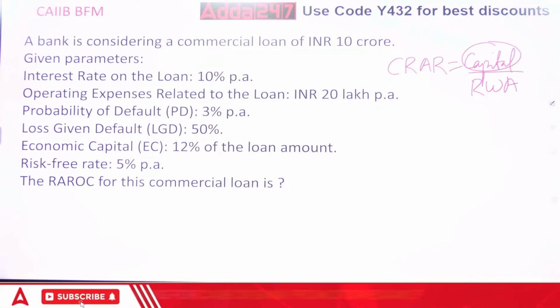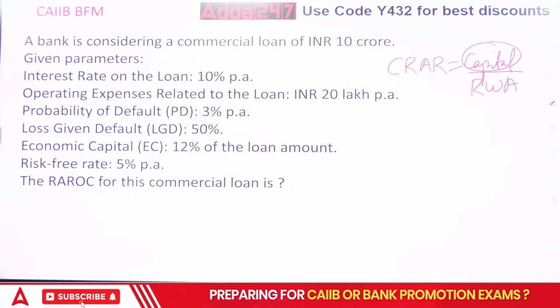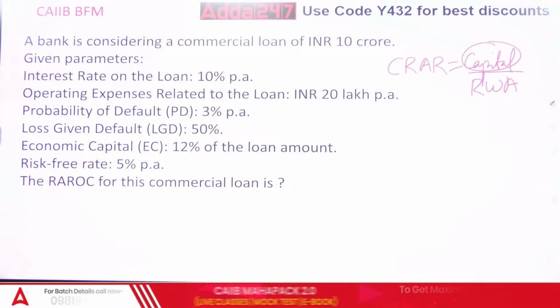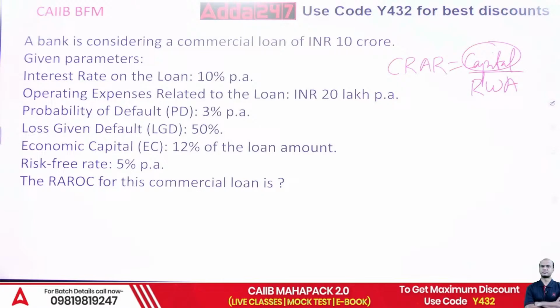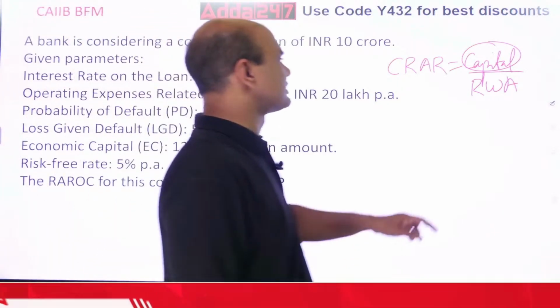First, I'll give you the steps. Total, there are 5 steps. First, calculate the annual interest income. Okay, first let's calculate the annual interest income.